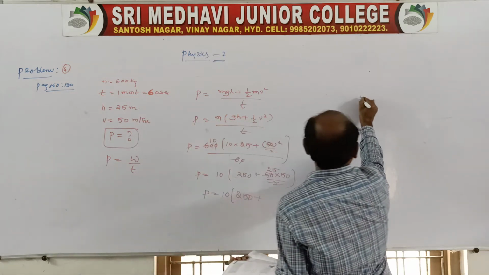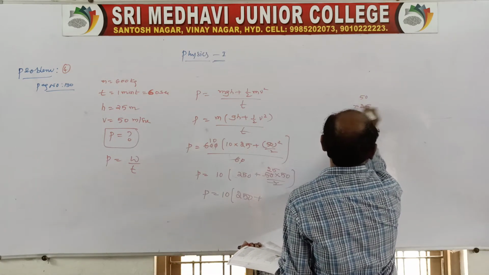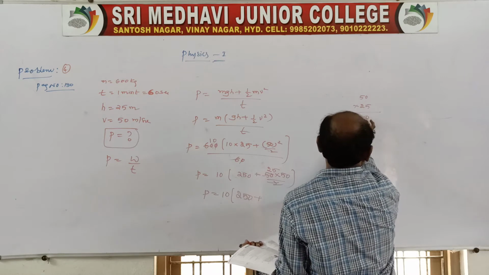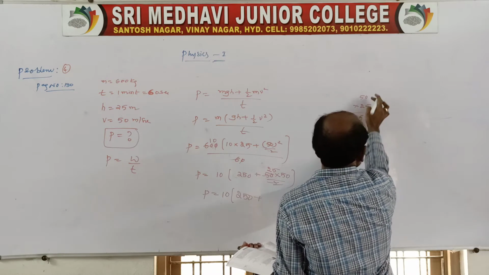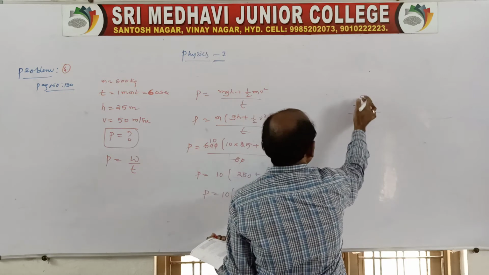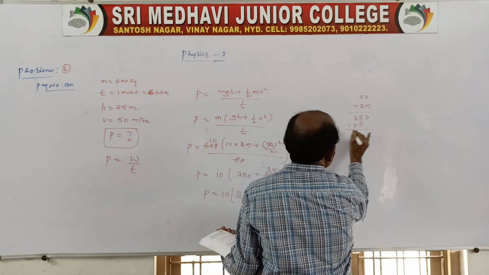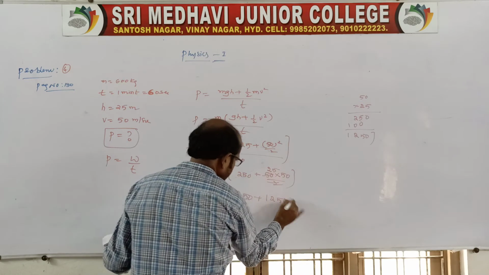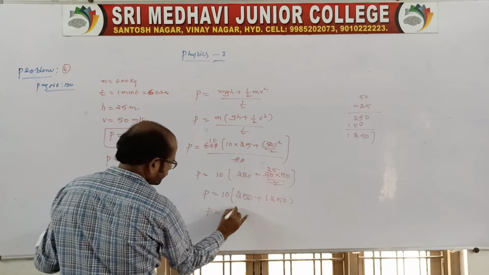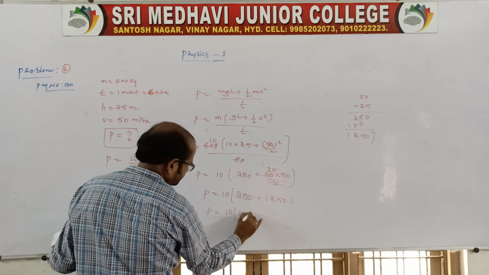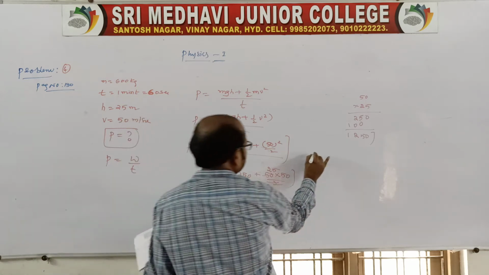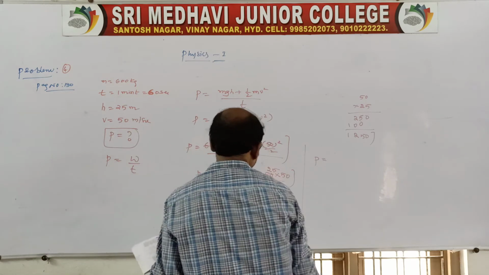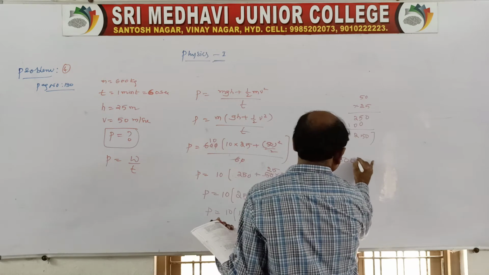You multiply 50 into 25 like this: 5 times 5 is 25, and so on, 1250 we will get. Now you add this, 10 of 1500. Therefore, power will be 15,000 watts.